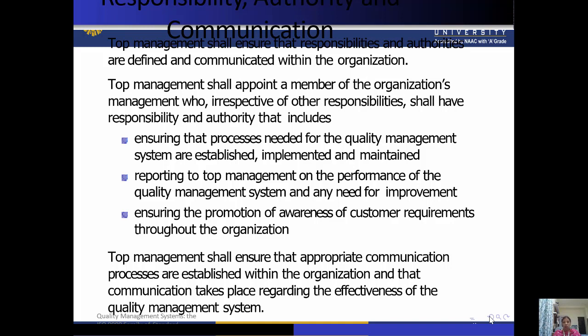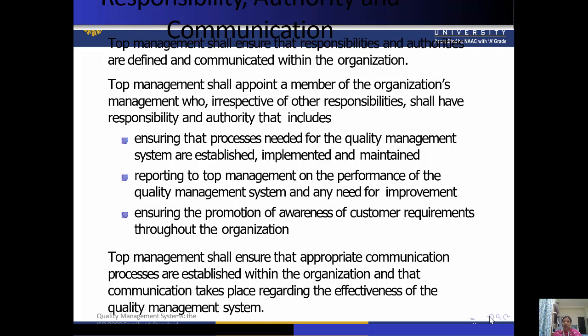Other than that, ensuring the promotion of awareness of customer requirements throughout the organization. That means what type of awareness programs we should run in an organization and what promotions related to the awareness we should conduct. All these things are the responsibility of the top management.